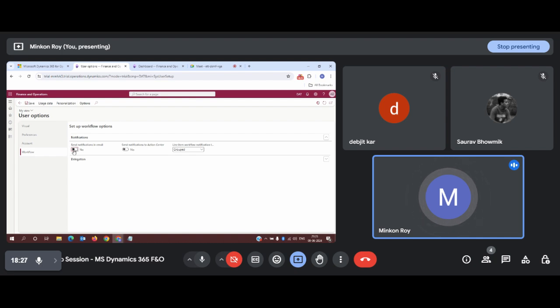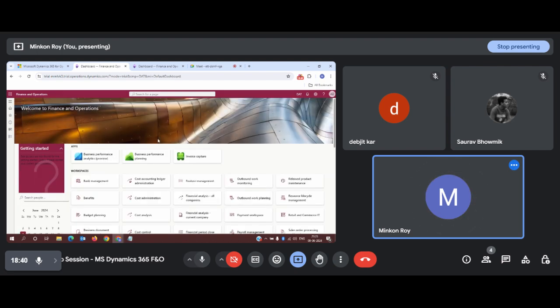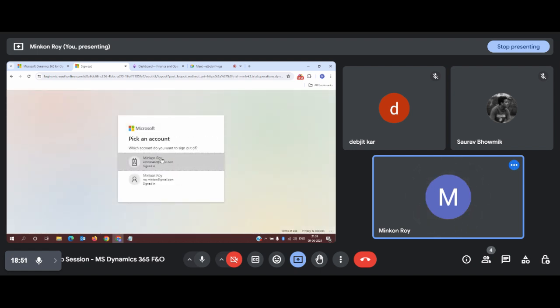So if we want to create such a workflow, we can enable these options here, and we can directly go back to the system. Now once all these things are done, we will click on save. Once this page has been saved, we can only see the changes once we sign out from this application and log in again. So let me do the re-login.